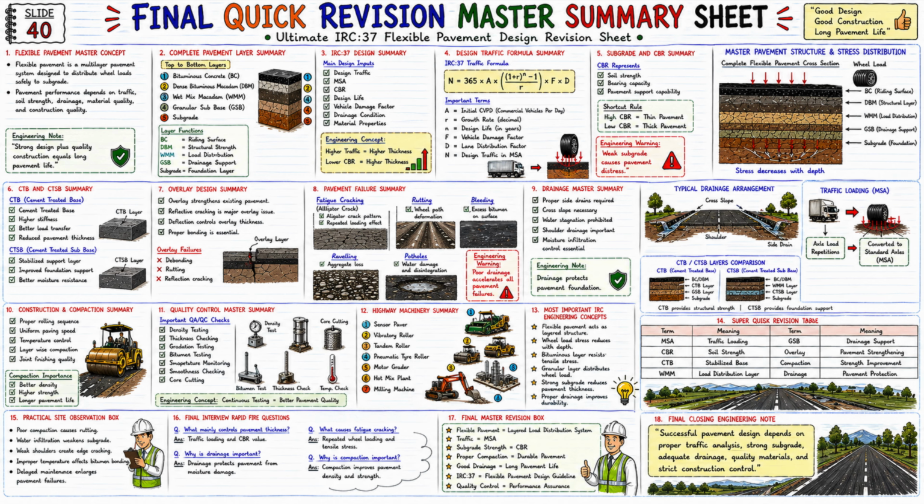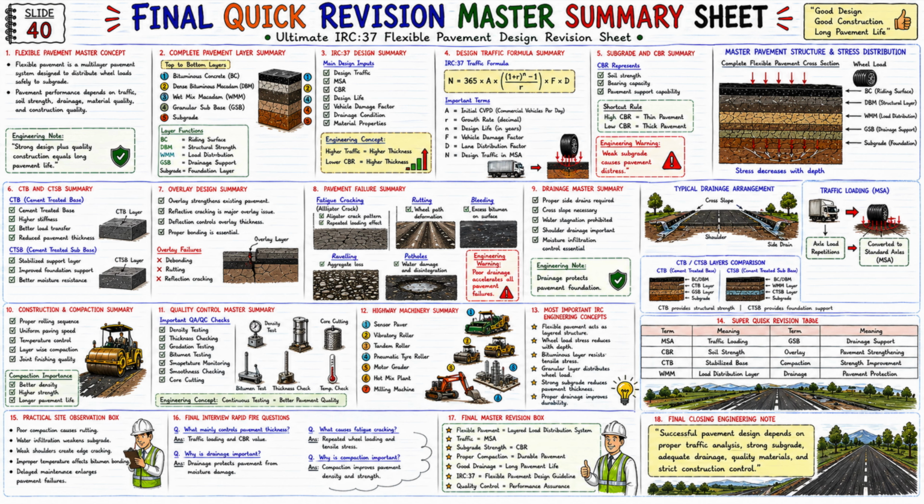Now let us look at the 11th section. 1-1 Quality Control Master Summary. Important QA/QC checks: density testing, thickness check, gradation testing, bitumen testing, temperature monitoring, smoothness checking, core cutting. Now take a look at the engineering concept below. Continuous testing, better pavement quality. And this is the quality assurance philosophy.